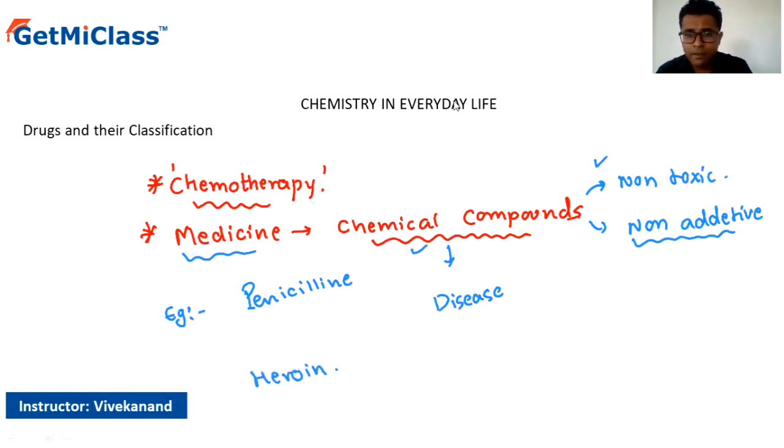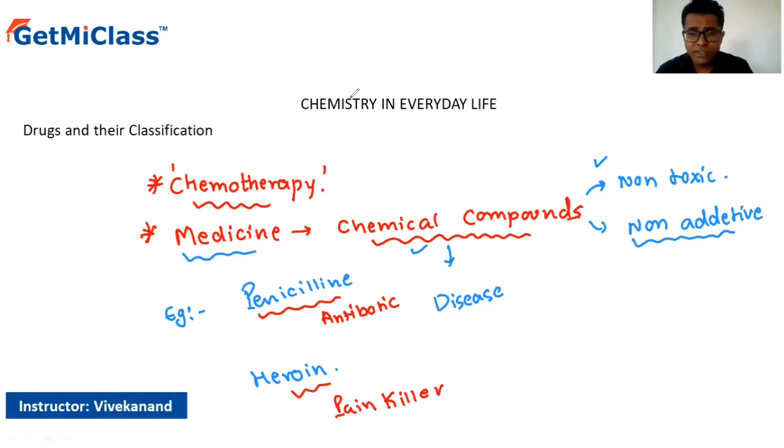Now, if we take into consideration penicillin, the penicillin is an antibiotic in its nature. Okay, while heroin is actually a painkiller.